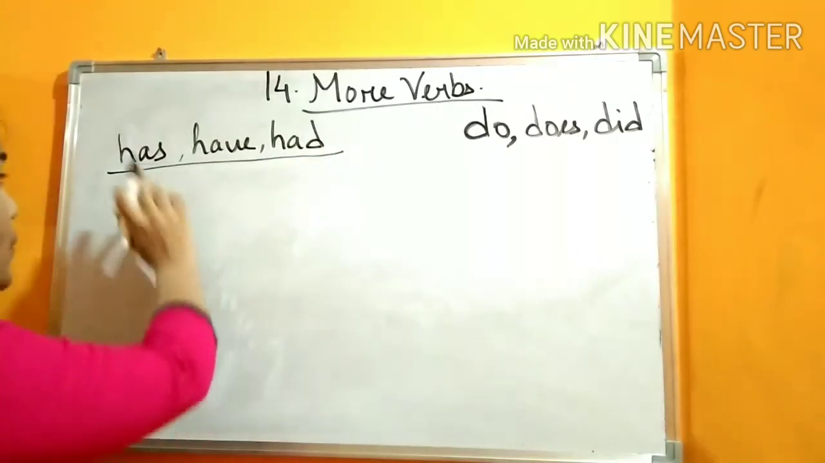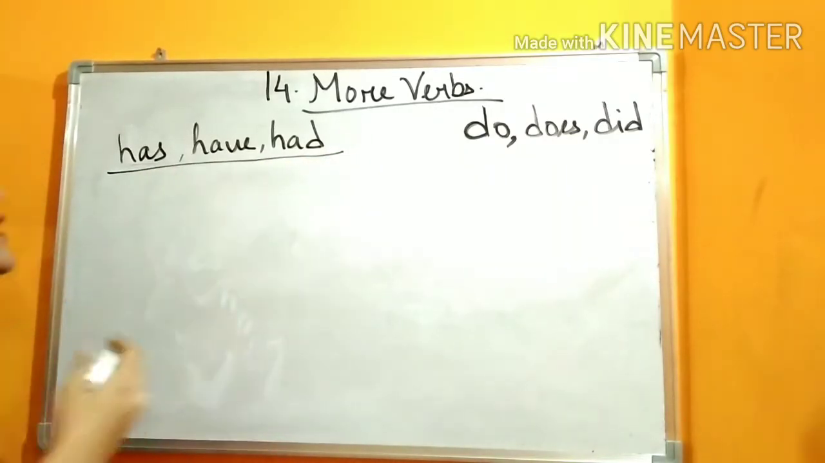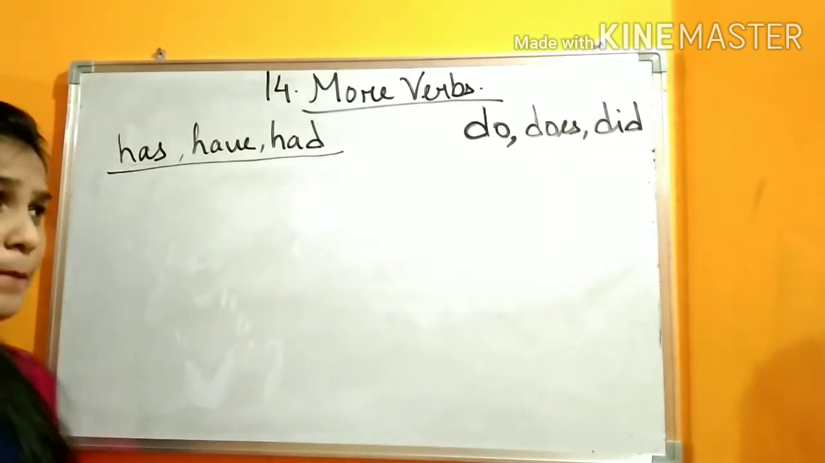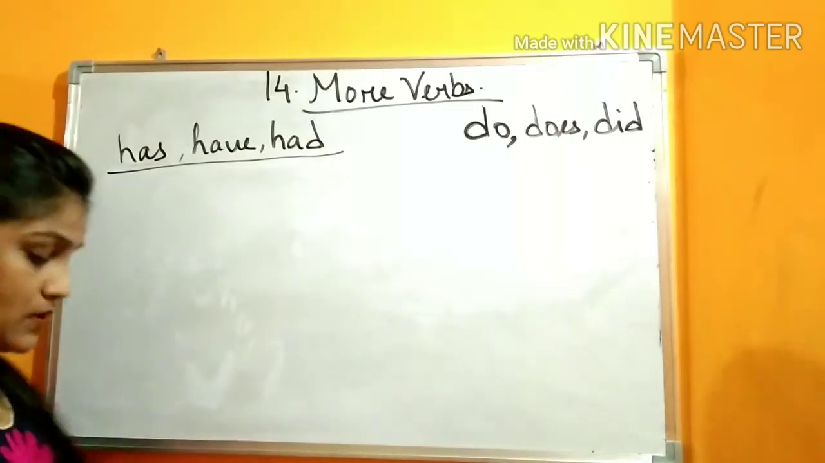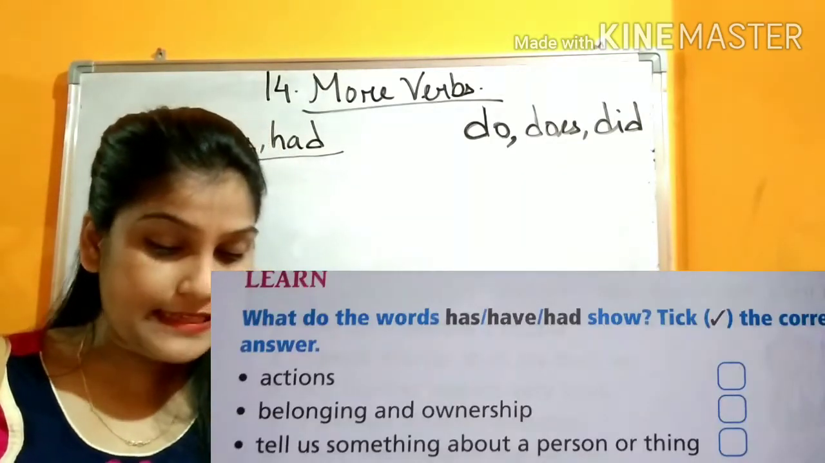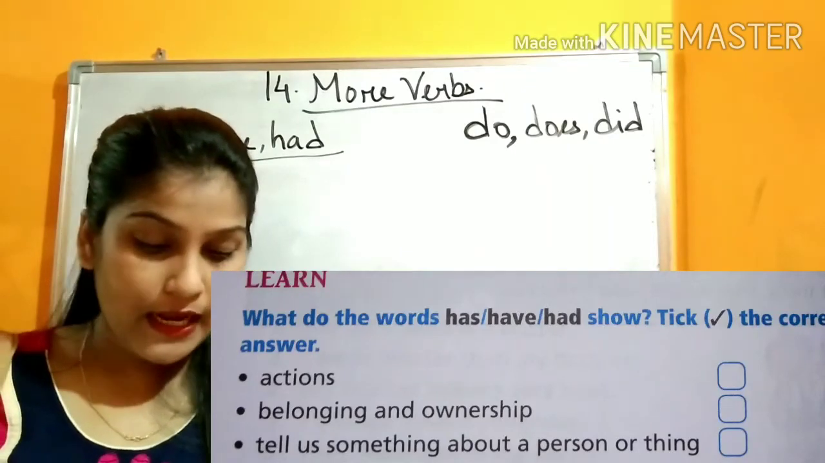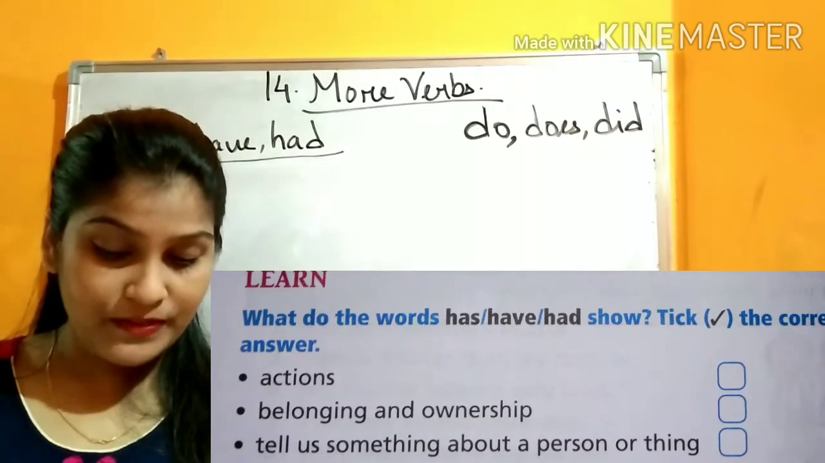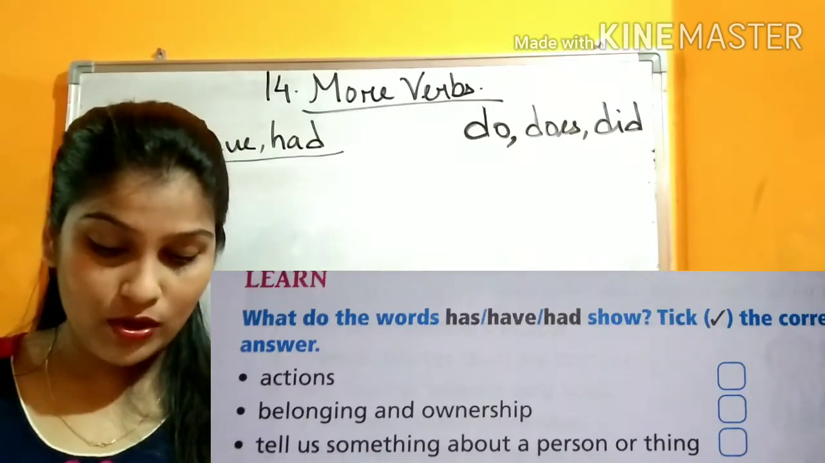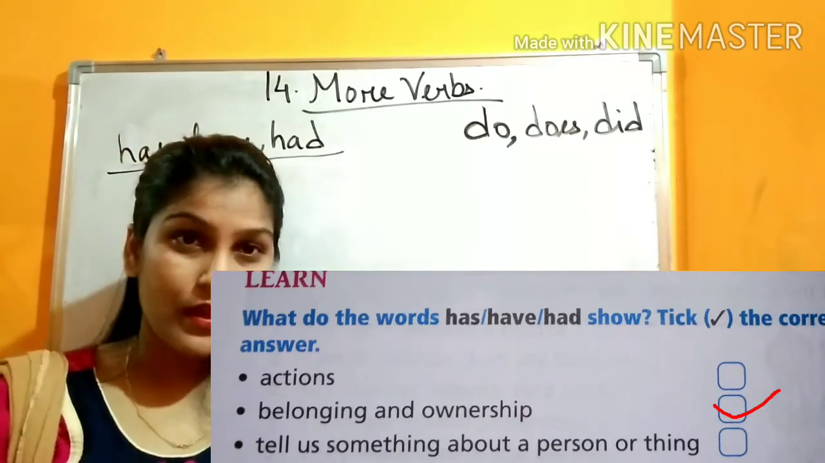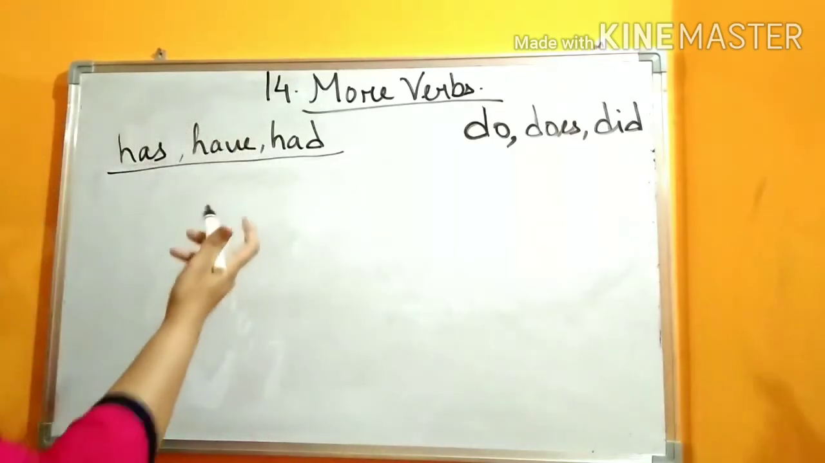The verbs has, have, had show ownership or relationship also. Means it shows possession. So you just tick mark, it is given in your book. What do the words has, have, had show? Tick the correct answer. It is given: action, belonging and ownership. They tell us something about a person or a thing. So you will tick mark belonging and ownership, which belongs to us, it tells us about that.